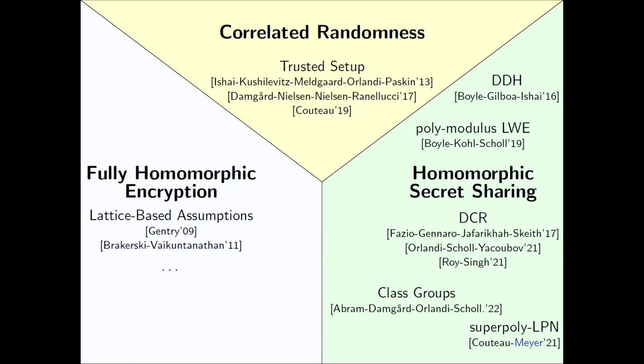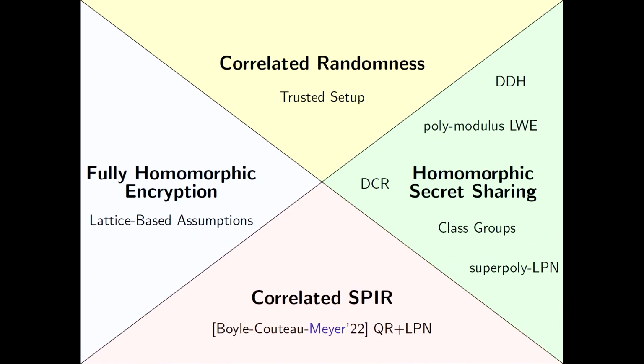But we asked ourselves, can we build a tool which is a lot more focused on achieving sublinear secure computation? Which led us last year to introduce the object of correlated symmetric pair, which I'm going to explain what it is in just a minute, because we're going to use it today, and I guess it's not a standard assumption yet.